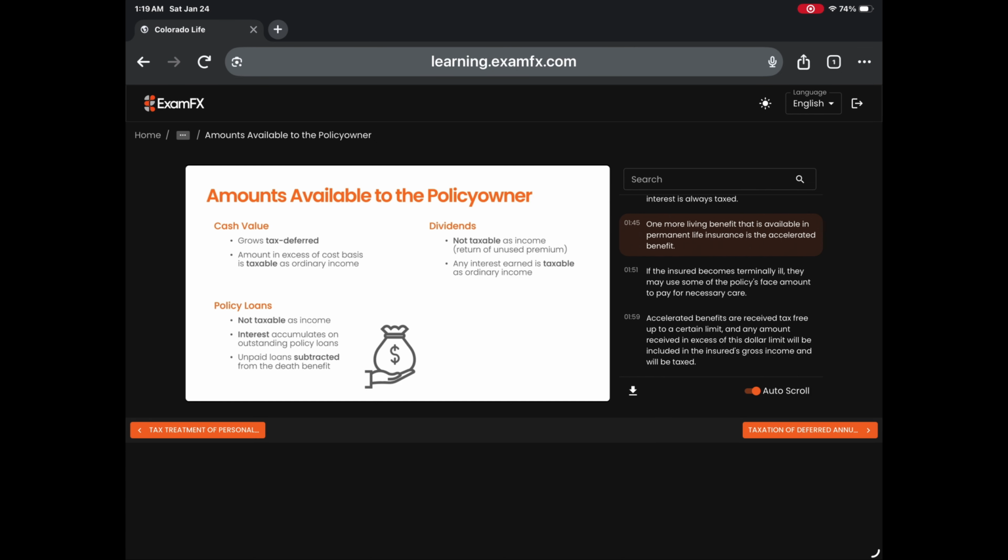One more living benefit that is available in permanent life insurance is the accelerated benefit. If the insured becomes terminally ill, they may use some of the policy's face amount to pay for necessary care. Accelerated benefits are received tax-free up to a certain limit, and any amount received in excess of this dollar limit will be included in the insured's gross income and will be taxed.